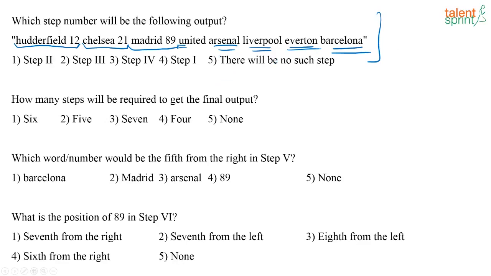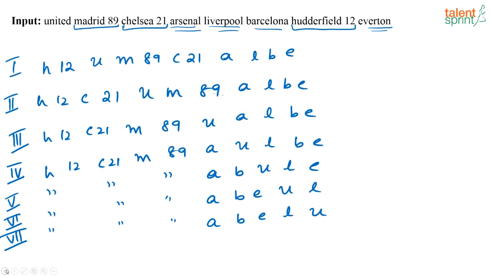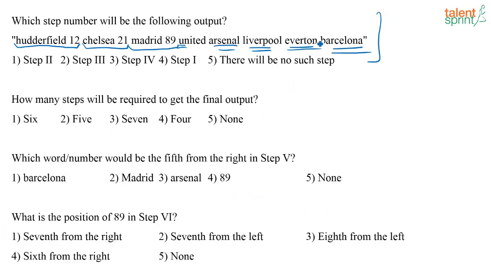I hope it is clear. When you see this question, suddenly we might end up marking the answer as step 3 because we have arranged 3 units here, right? But remember to look at the other words as well. Now, in the input that is given to us, these are the words that I remove: Madrid 89, Chelsea 21 and Huddersfield 12. Now United, it might be here only, then Arsenal, Liverpool, Barcelona and Everton. But here I have Everton and Barcelona. The order is changed. There will be no such step where the order will be changed like this, right?